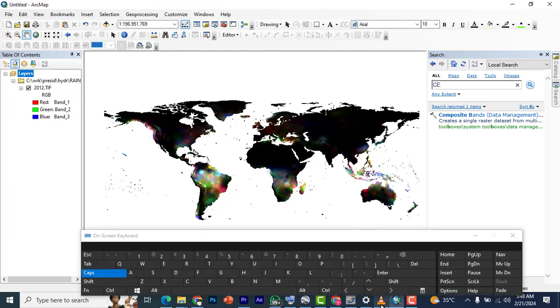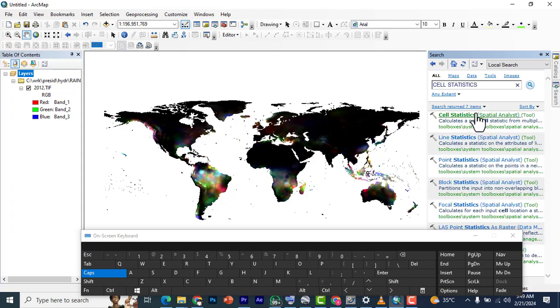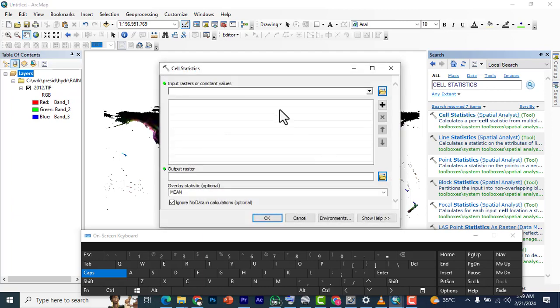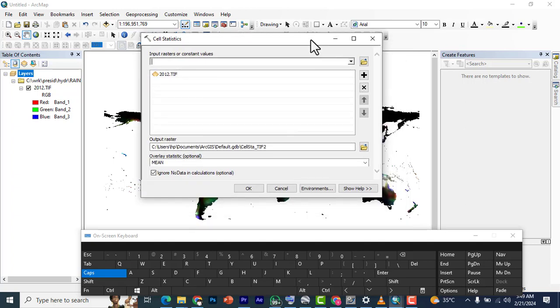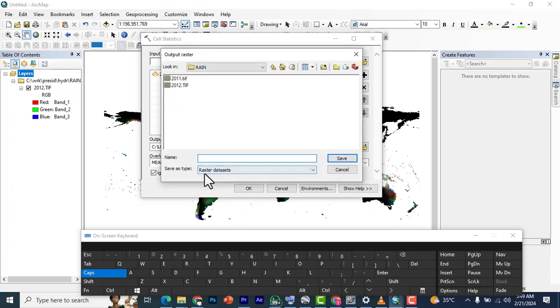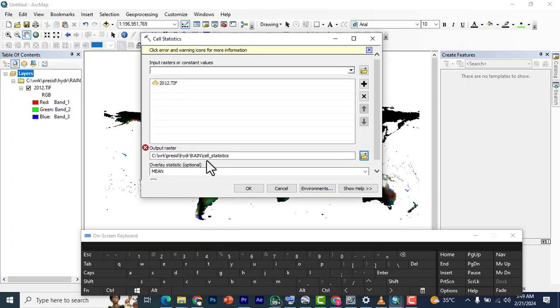So you click on cell statistics, and then we're going to add our data for 2012, and we're going to save it as a shapefile output from cell statistics. So we'll have a result on this cell.